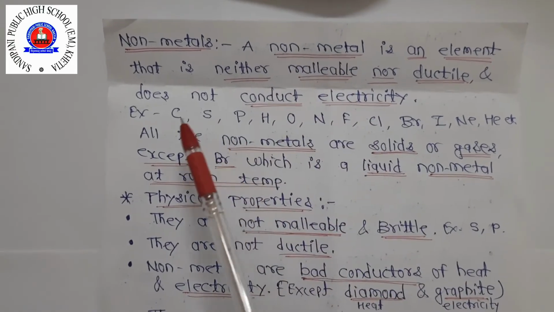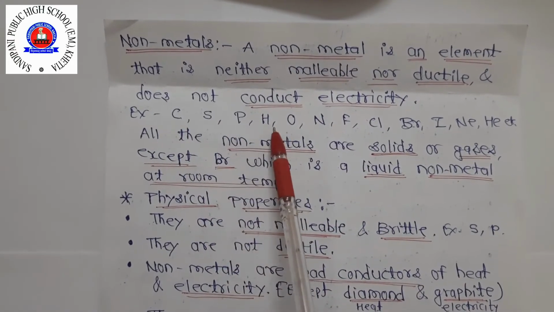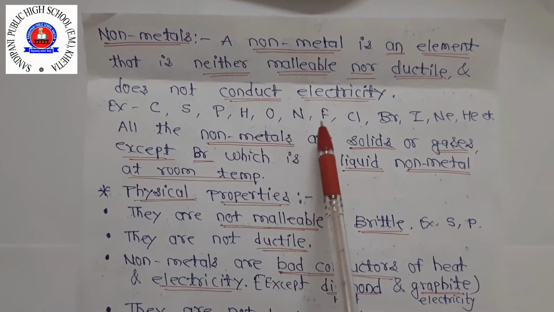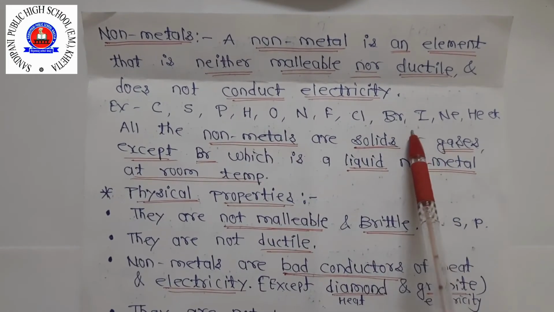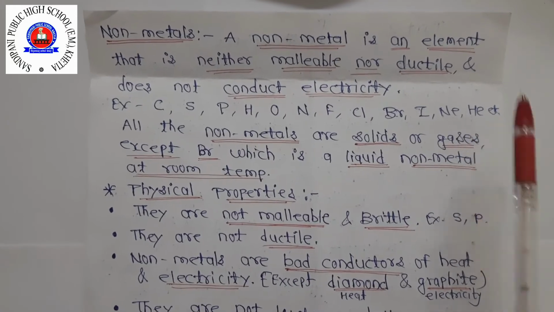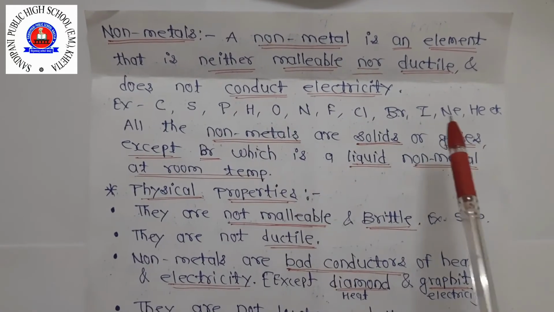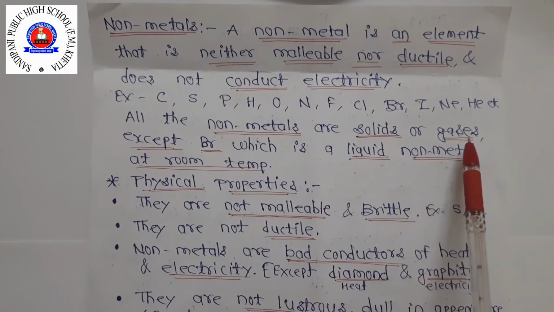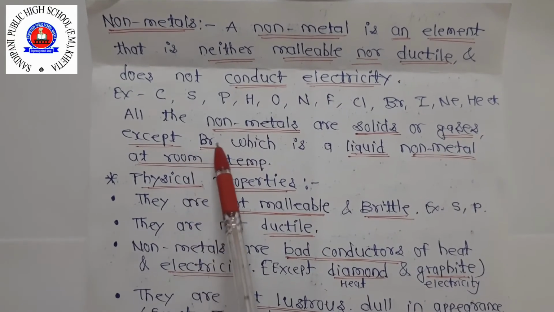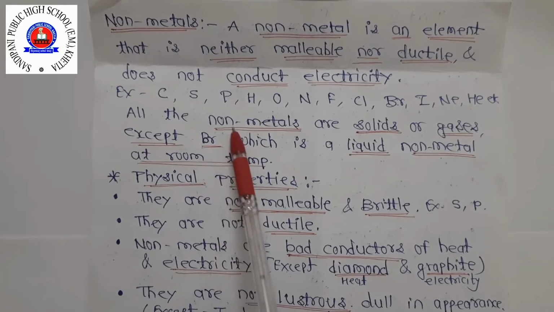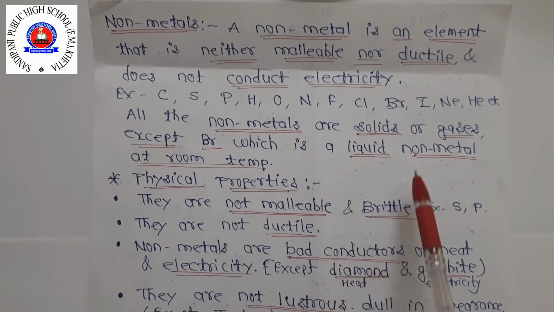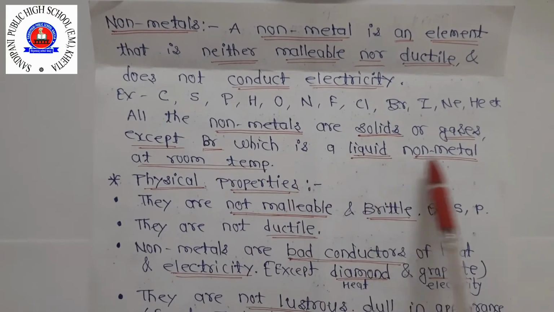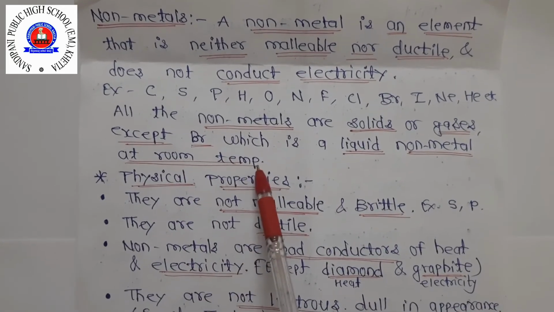For example, carbon, sulfur, phosphorus, hydrogen, oxygen, nitrogen, fluorine, chlorine, bromine, iodine, neon, helium, etc. These are non-metals. All non-metals are solid or gases except bromine, which is found as a liquid at room temperature.